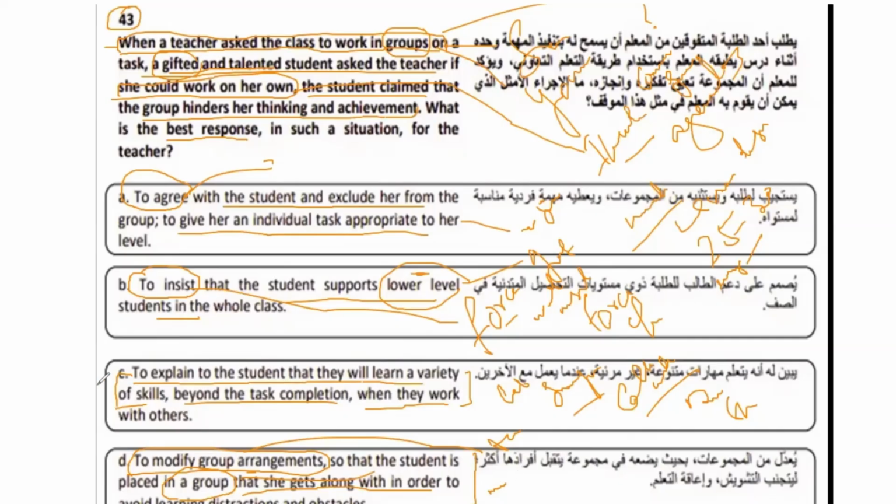So what are you going to do in this situation? You are going to explain to the child that there's a reason to work in the group, and you are going to learn different things by sharing with your classfellows. And for the gifted and talented student, a differentiated scope can be applied so that she can support the lower thinkers. So this is actually the right way when you are answering a question. So we'll see you in the next question. Wait for it, please.